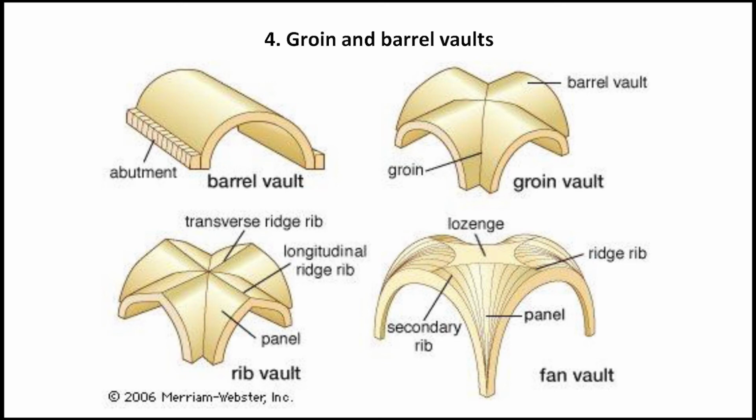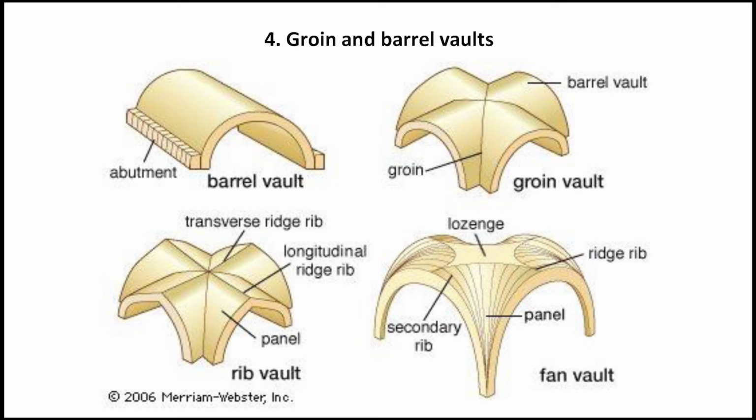Why they came into existence, we just discussed. And the last one, bottom right, is a much more ornate, delicate and decorative variation of vault. We call it fan vault, which we can find in the Gothic period and particularly in England.